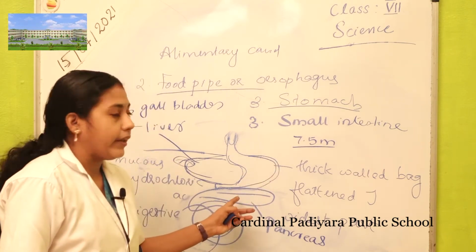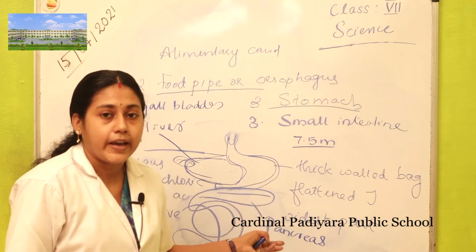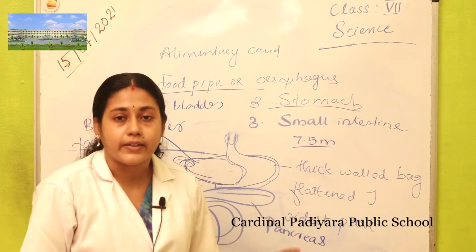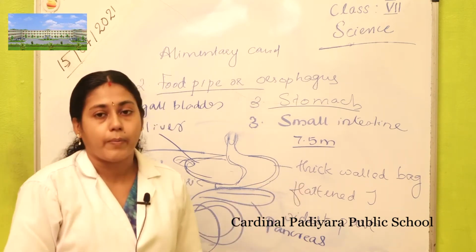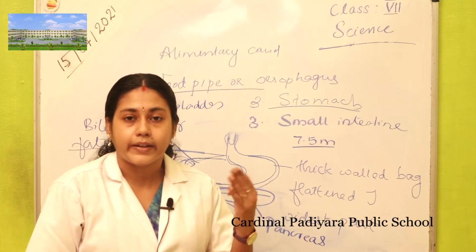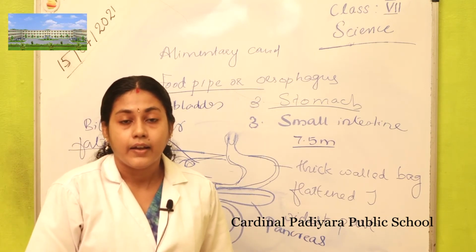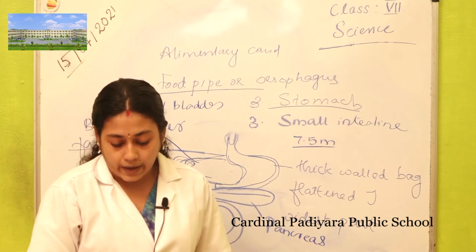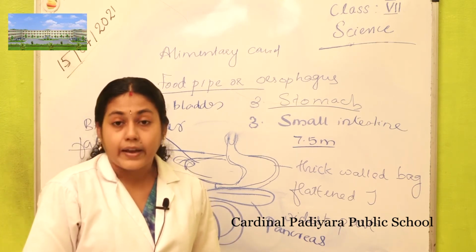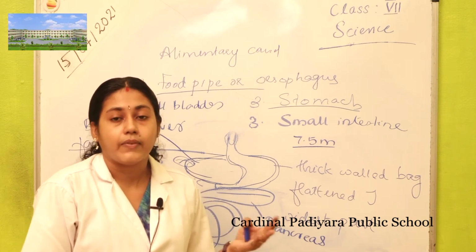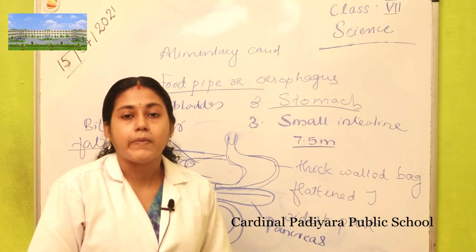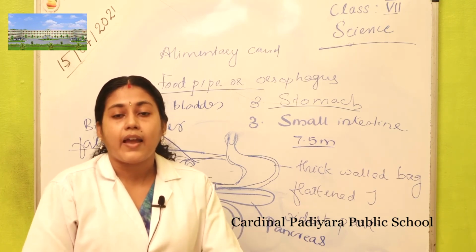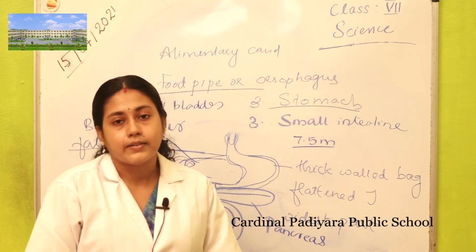Next is the pancreas. The next gland that helps in digestion is the pancreas. It is a cream colored gland located just below our stomach. It produces secretions called pancreatic juice. And what is its function? It helps in the digestion of carbohydrates, proteins and fats into simpler substances.